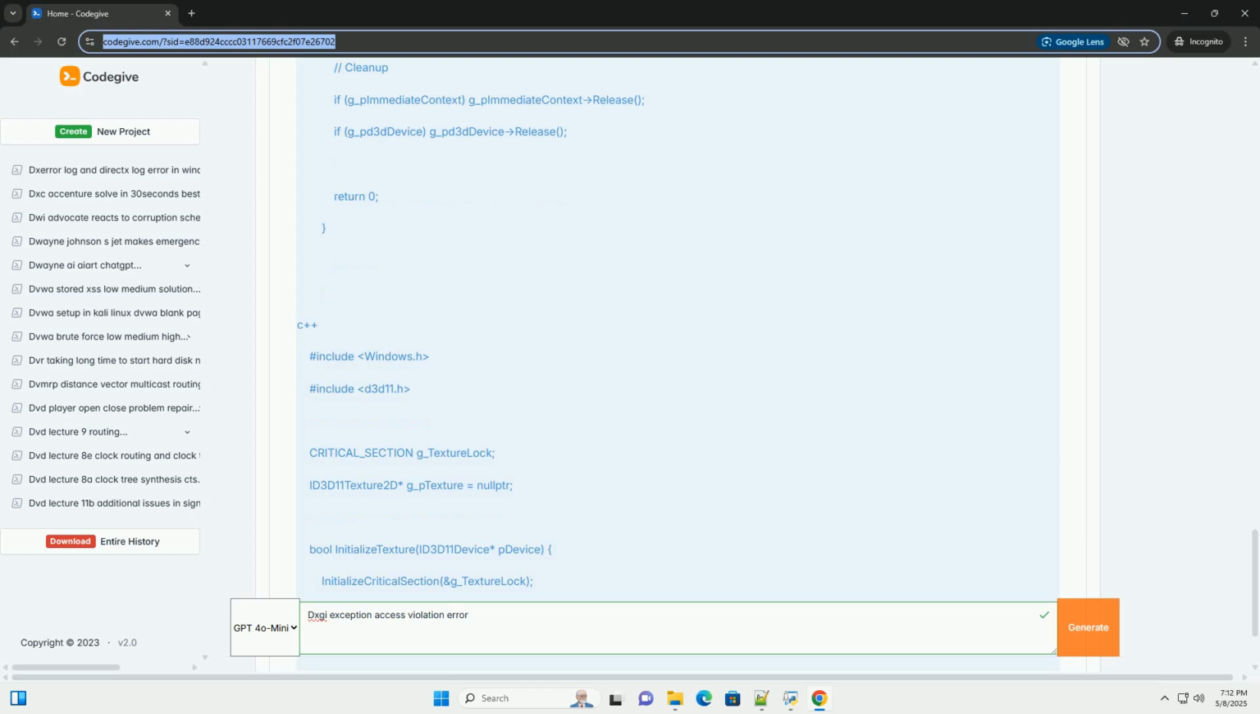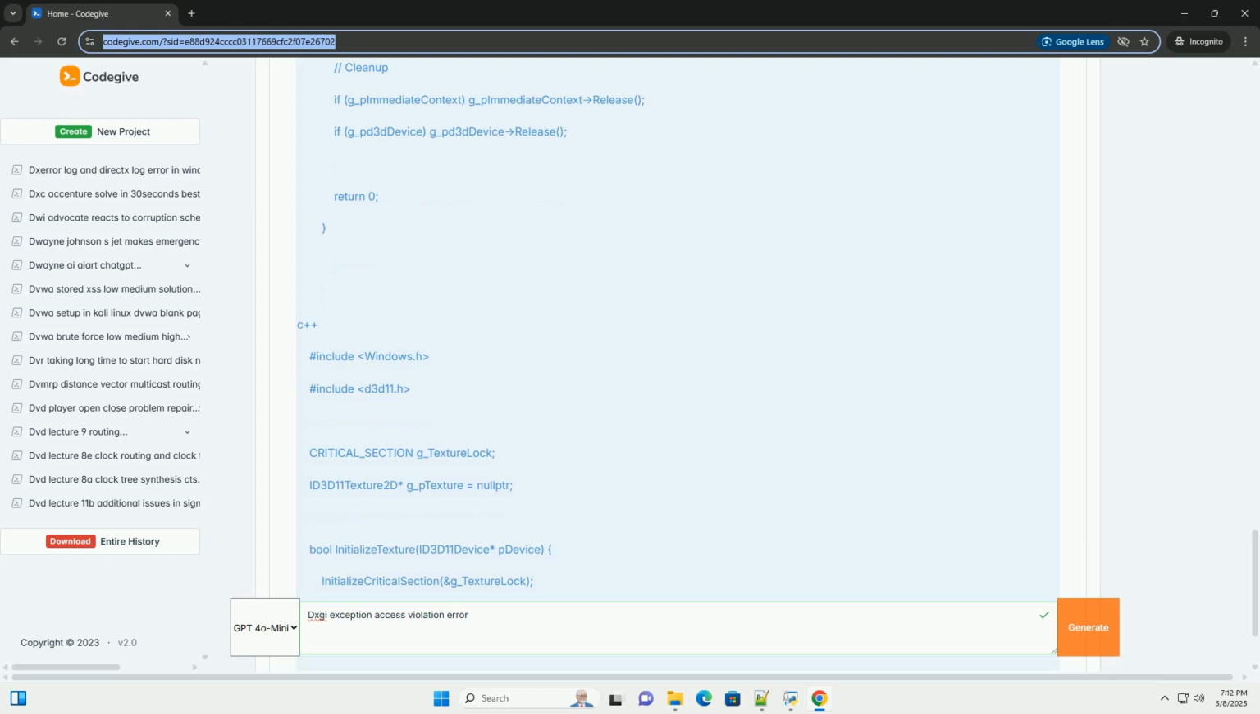Use the object table to inspect the state of Direct3D resources, textures, buffers, etc., at the time of the crash. Check if resources are in a valid state. The pipeline state view shows the current pipeline configuration. Ensure that vertex buffers, index buffers, shaders, and other pipeline elements are correctly bound.